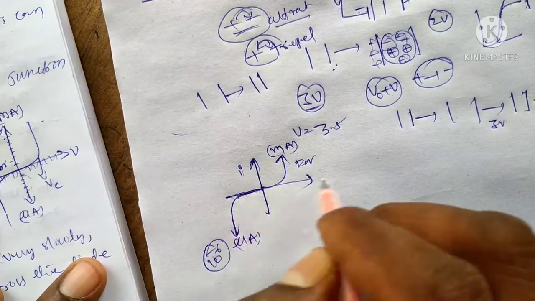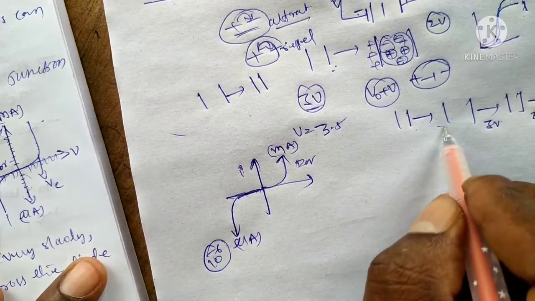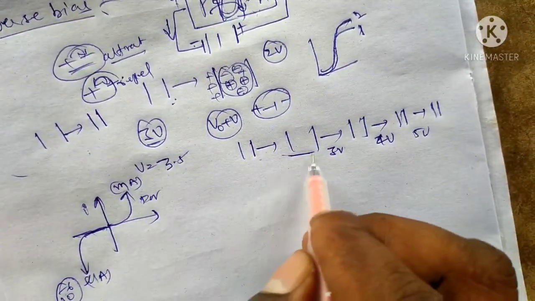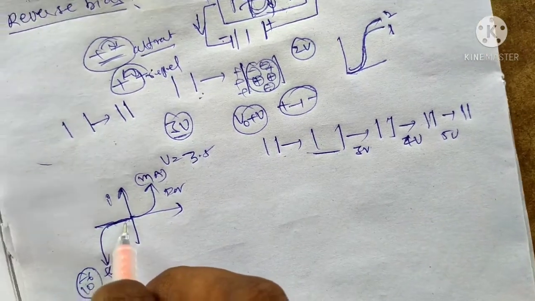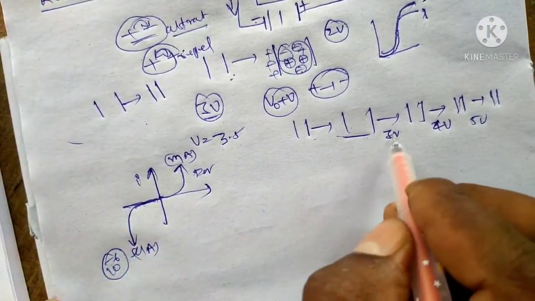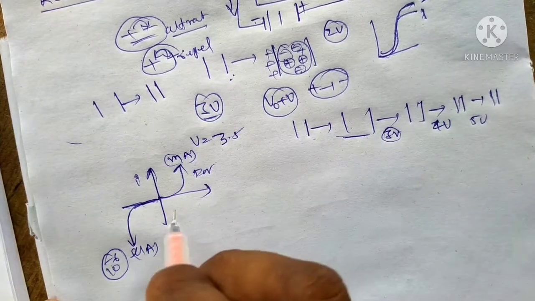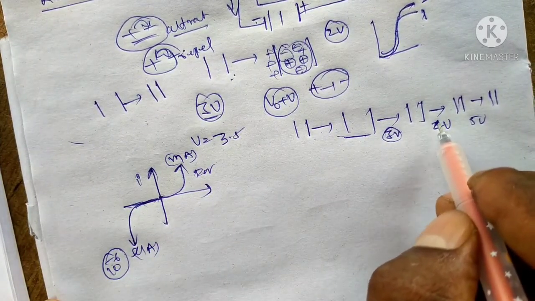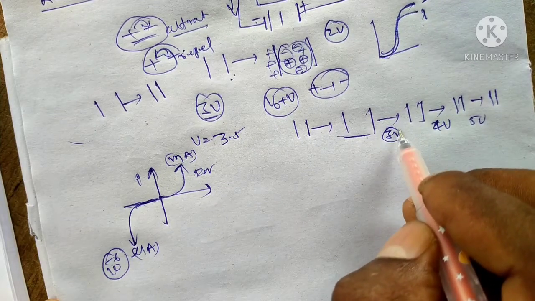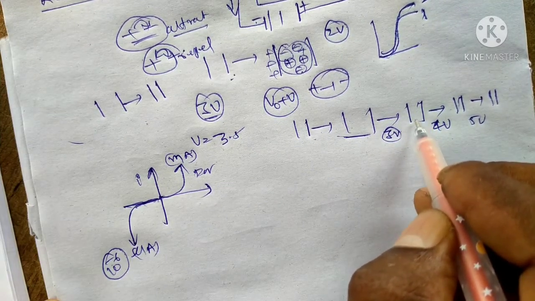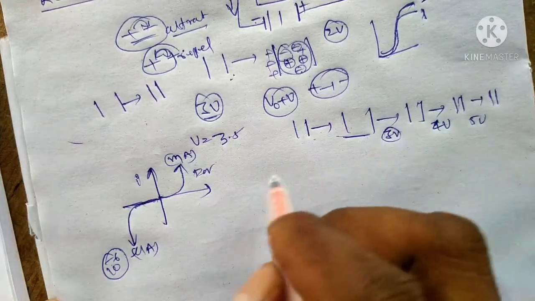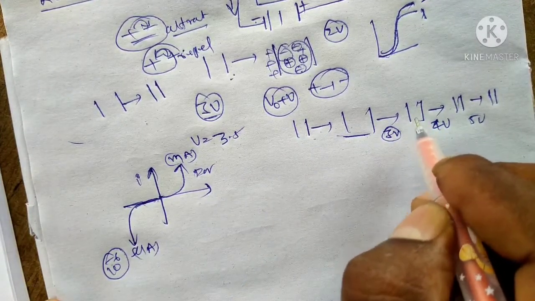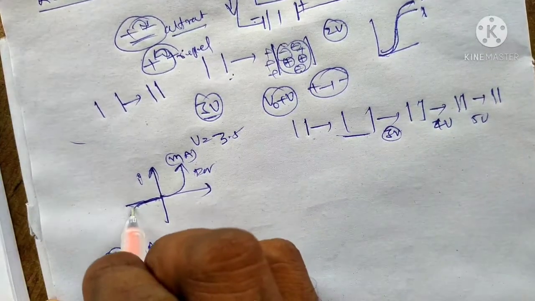Okay, up to a certain region the depletion layer width will be high, so there is no flow of electrons. Even when applying some amount of voltage, the current will also be 0. Above the depletion layer voltage, when the applied voltage is above it, the current will start.